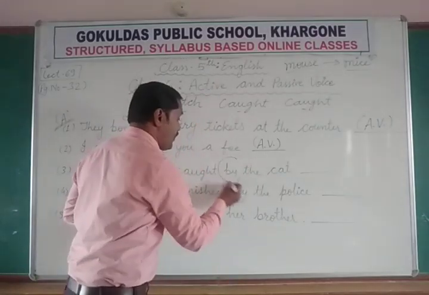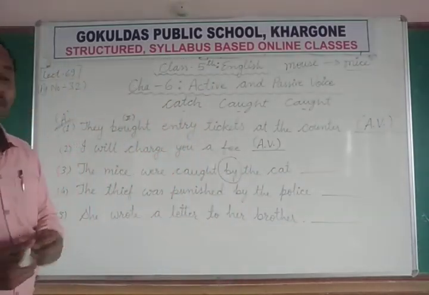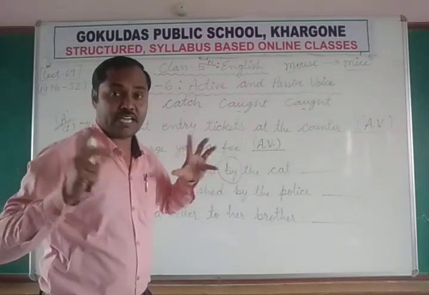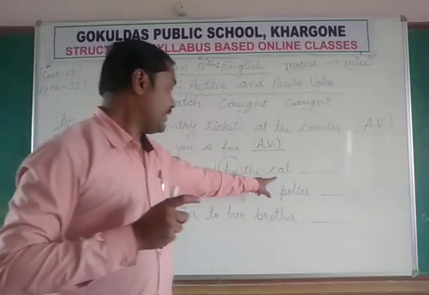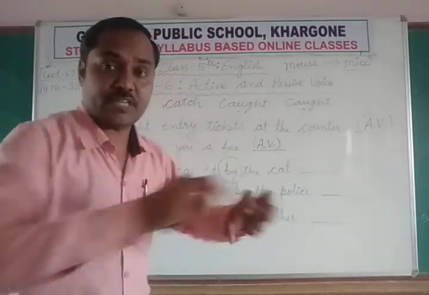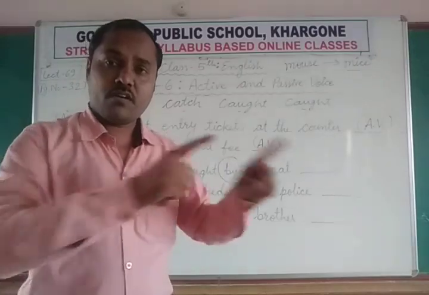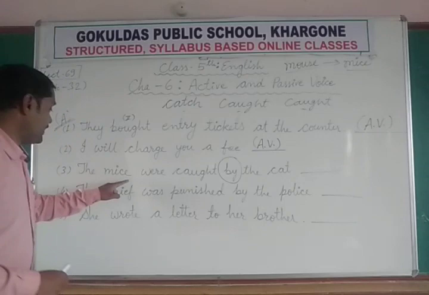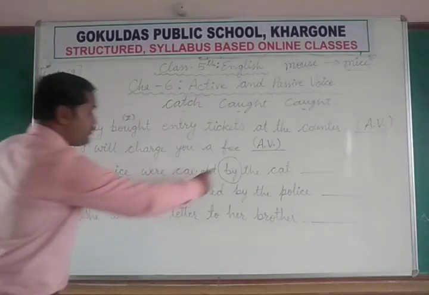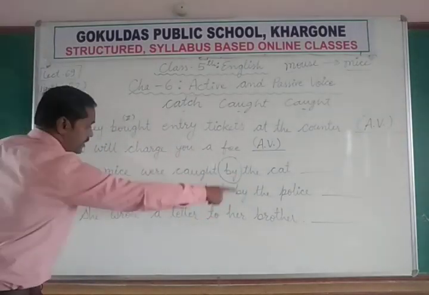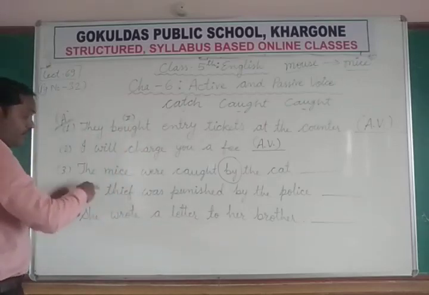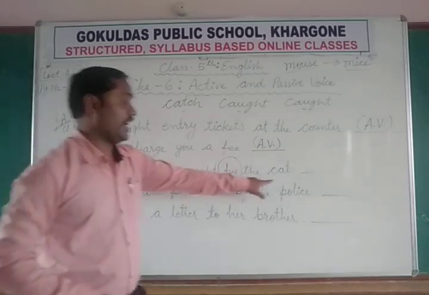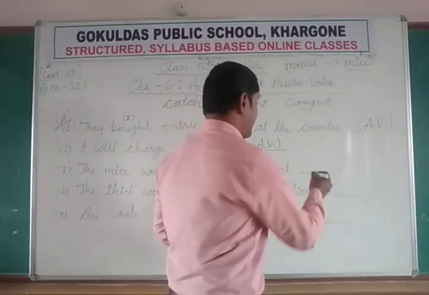Now can you see this by? Who is doing the action? Cat is doing the action. Cat is the doer of action, catching. Who is catching? Mouse or cat? Cat is catching. So the subject of the sentence is being done some action. The action is done on them, not by them. And one more thing, by the cat. It means it is a passive voice.